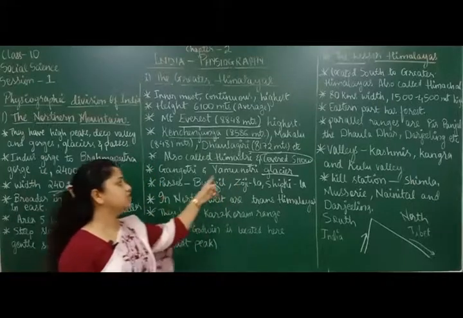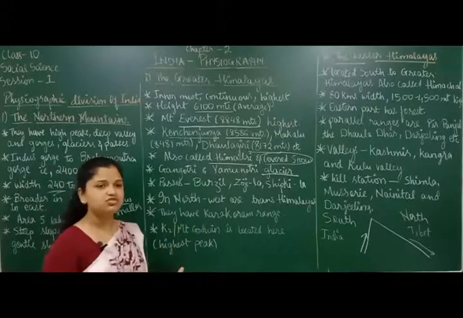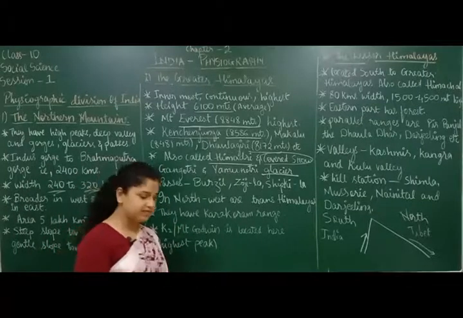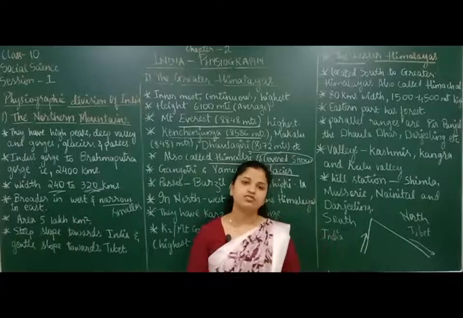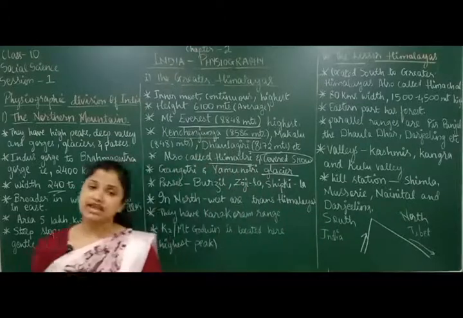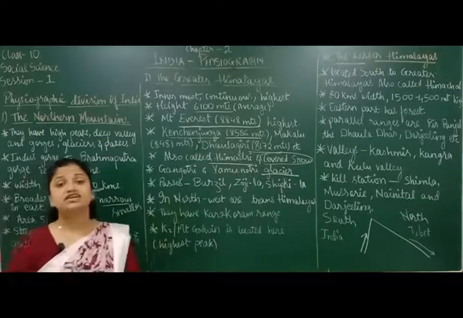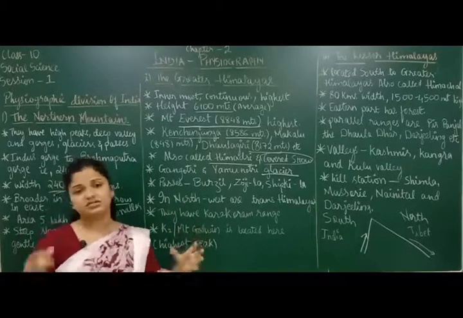From these glaciers, water will slowly melt. These glaciers do not melt very fast. They will remain in their own position, but slowly the water will melt and come down as rivers.